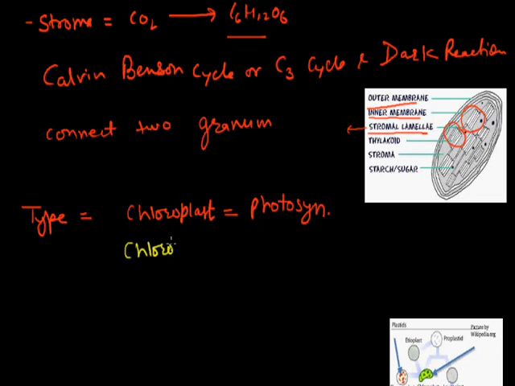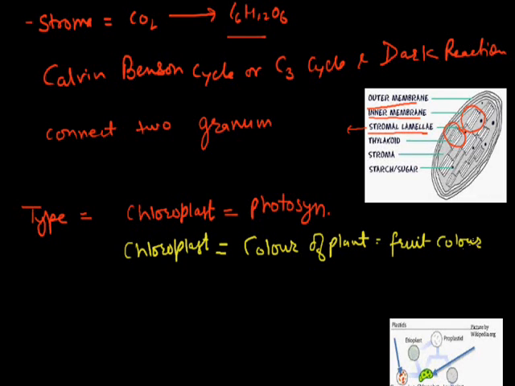Chromoplast is the colorful, pigment-containing structure which is responsible for the various colors of plant parts, for example in flowers and fruits. And food is stored inside the plant body in the leucoplast. Leucoplast is the type of plastid in which food is stored. So there are three types of plastid present inside the plant body.